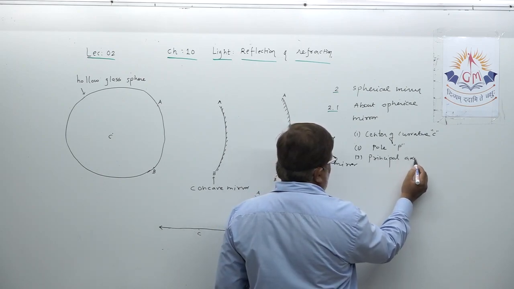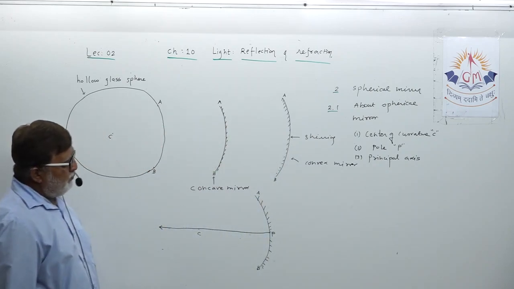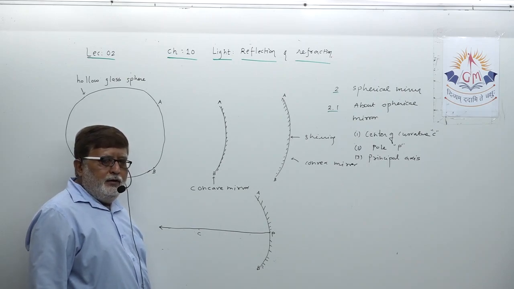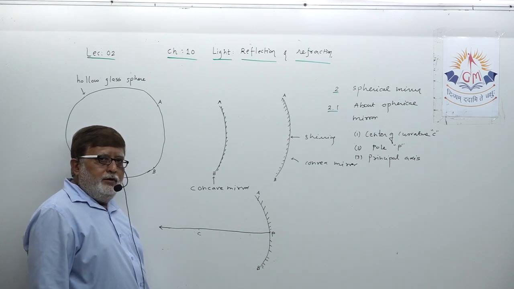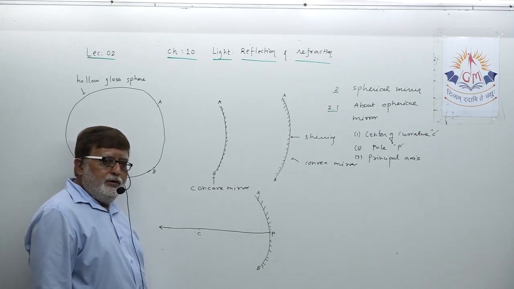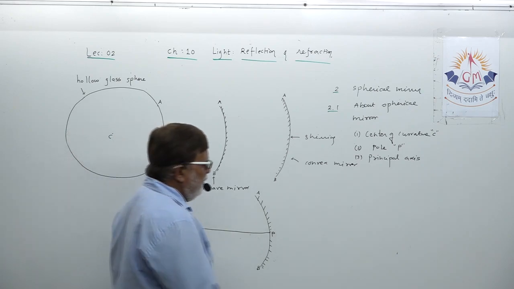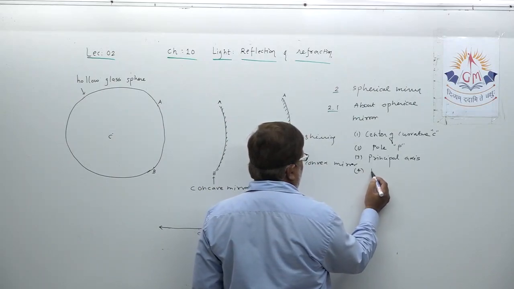So next terminology, what is that? An imaginary line passing through the center of curvature and pole of the mirror is known as the principal axis.